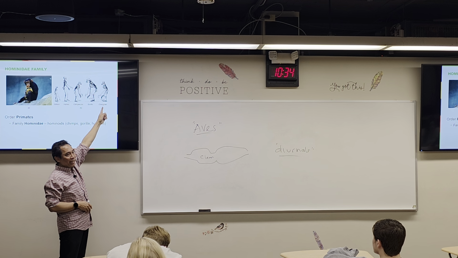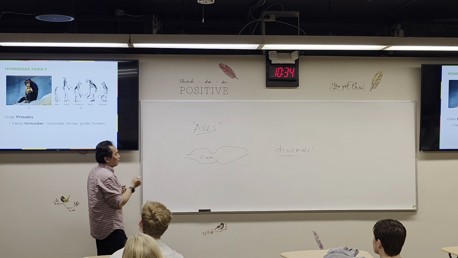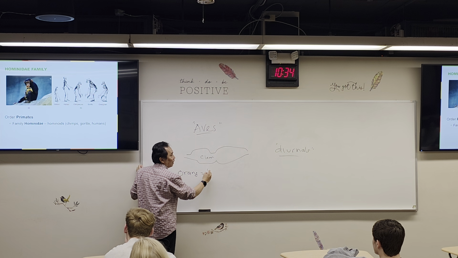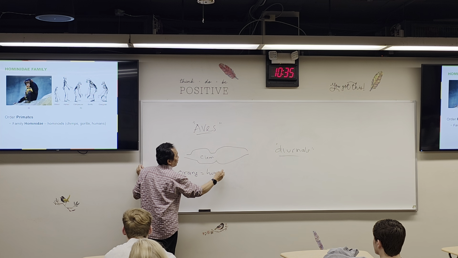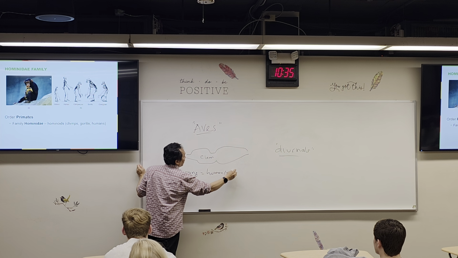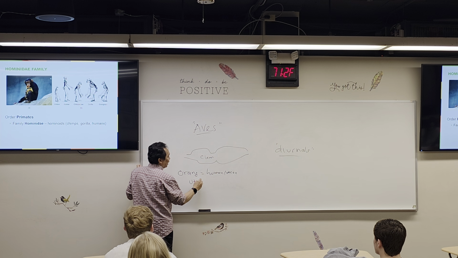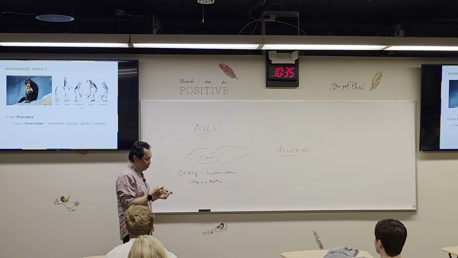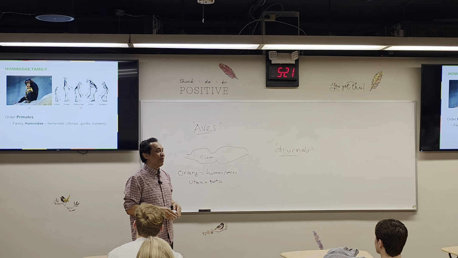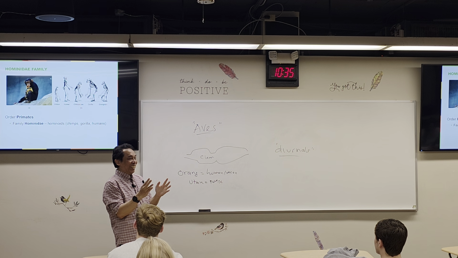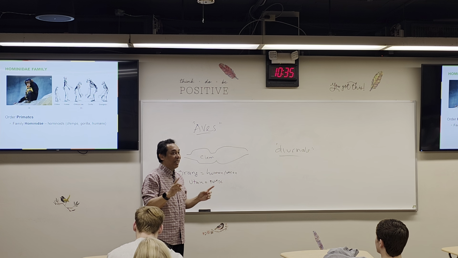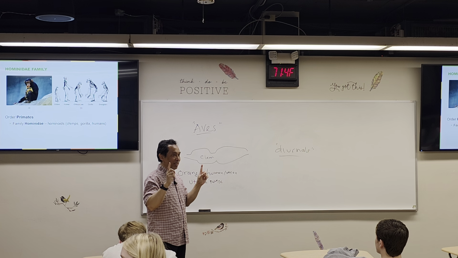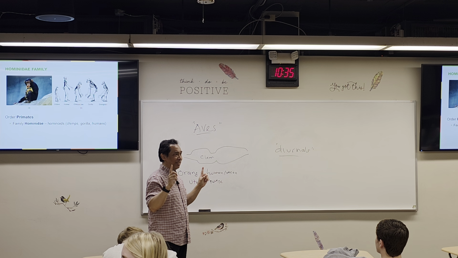This actually lives in Indonesia only. Orang is actually Indonesian language. Orang means human or person or people. Utan means forest. So, orangutan means human that lives in the forest, because they thought, oh, it looks like a human, so they gave the name orangutan. They only have one area for this orangutan, which is Borneo Island in Indonesia.